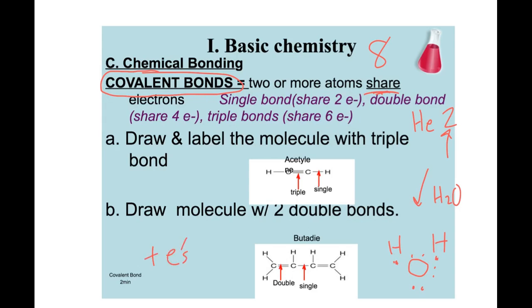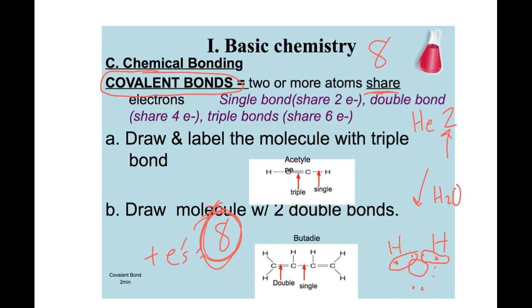Because if it does, 6 plus 2 equals 8. And all other atoms want to get 8 electrons. So what happens here, oxygen shares its 1 electron with hydrogen right there. And oxygen shares its other electron with hydrogen. And hydrogen is also sharing its 1 electron with the oxygen.